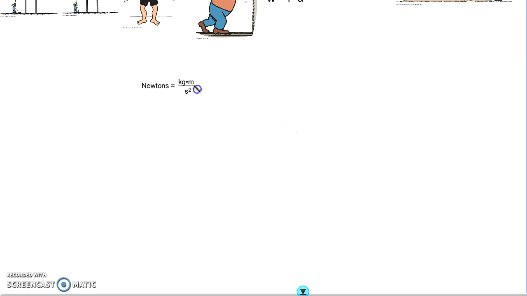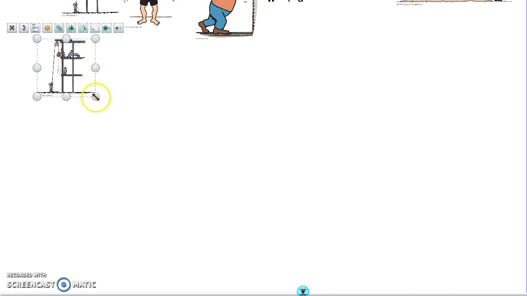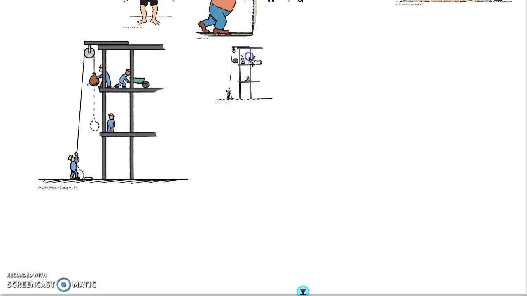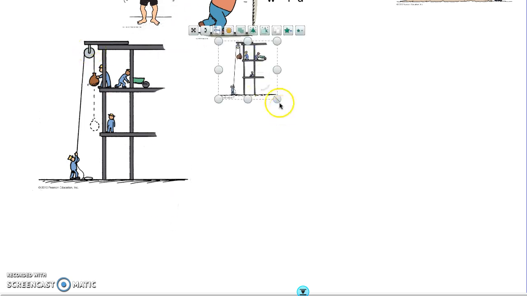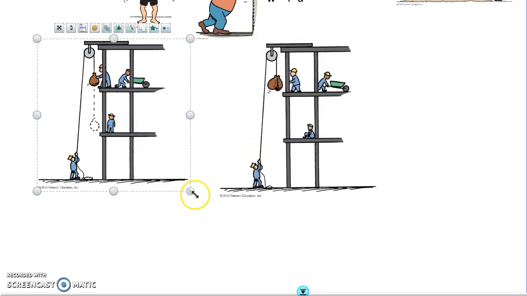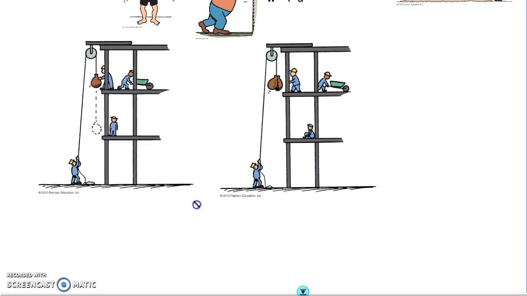Now, forces are important because forces allow us to do work. We think of work as somewhere we go, where we get paid a lot of money to be there, and that's good. In physics, work is a little bit different.